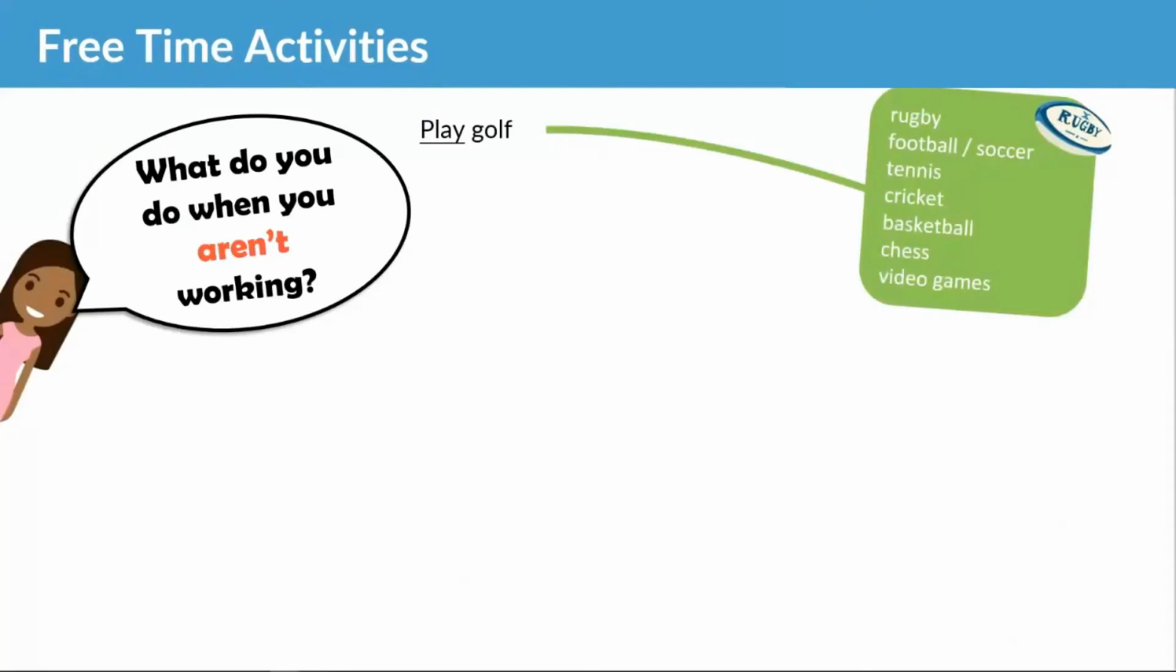Tennis. We have cricket. So all of you Indian students out there and the Pakistani students and the English students as well, you'd love to play cricket. Then we have basketball, we have chess, and we have video games. So with all of these, we use play, okay? I play rugby, I play soccer, I play tennis, I play video games. Now let's look at some other free time activities.